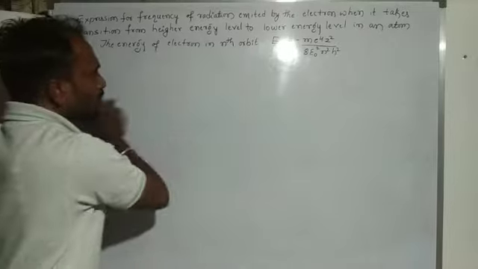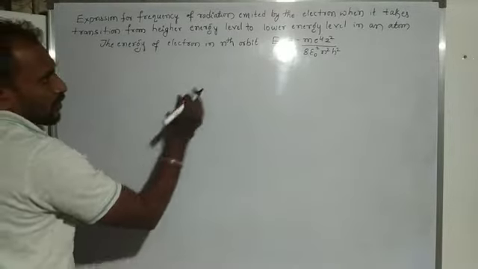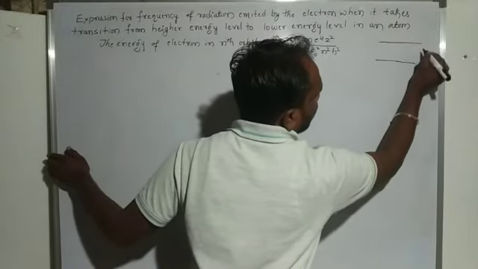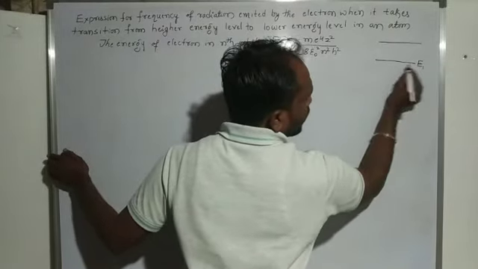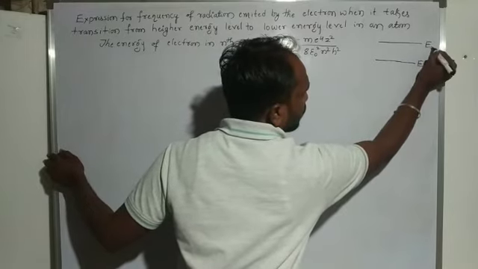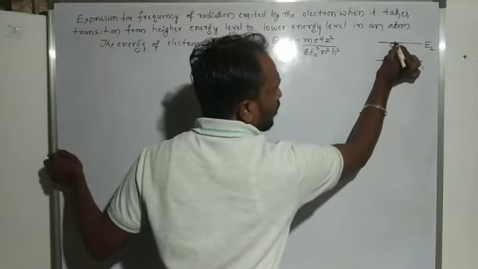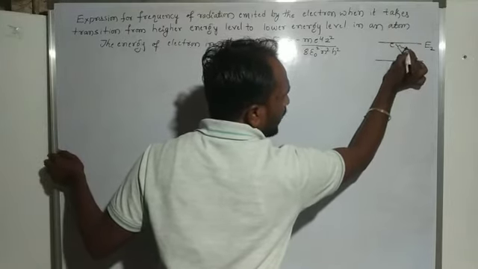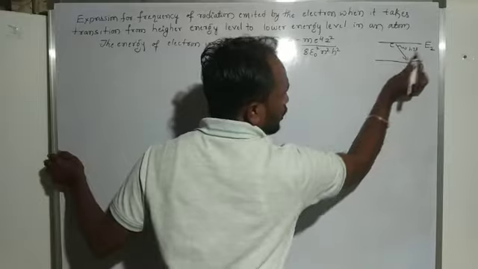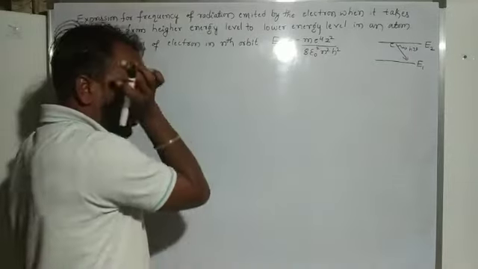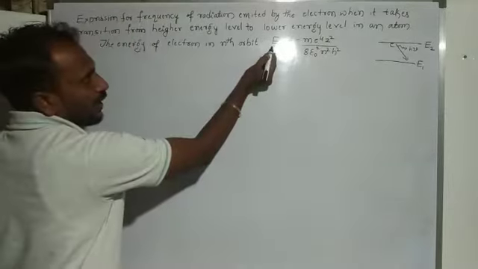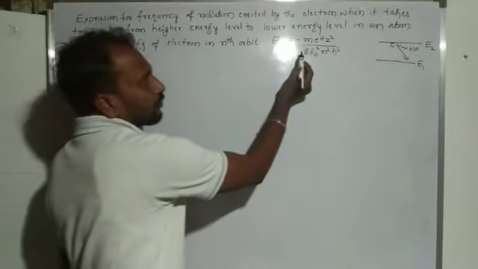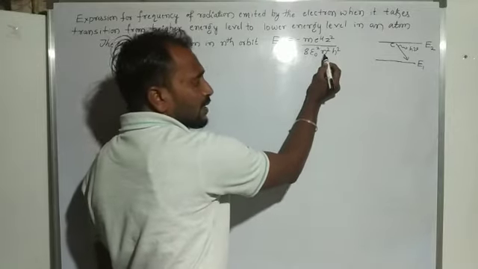So here we consider the same diagram, which I will draw here. This energy level is E1 and this one is E2. The electron makes a transition from the higher energy level to the lower energy level, so it emits energy h nu. You already know that the energy En is equal to minus m e raised to 4 z square divided by 8 epsilon naught square n square h square.